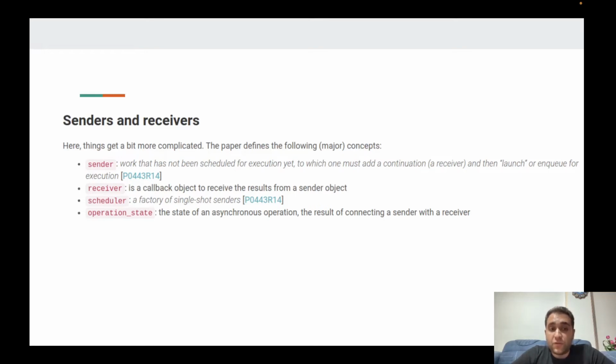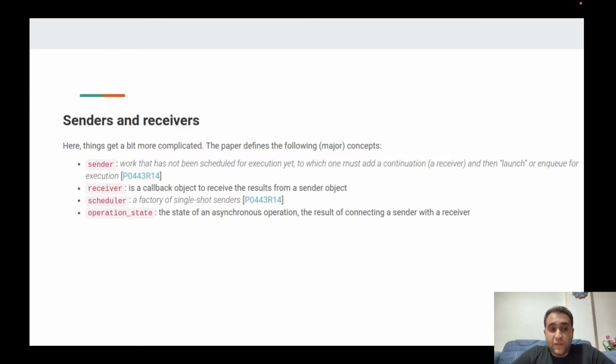And receiver refers to the callback. A receiver is a callback object in order to receive the result from the sender object. And we have another concept called scheduler. Scheduler is exactly the same as the execution context that we have in executors, but here it's introduced with another term, scheduler.